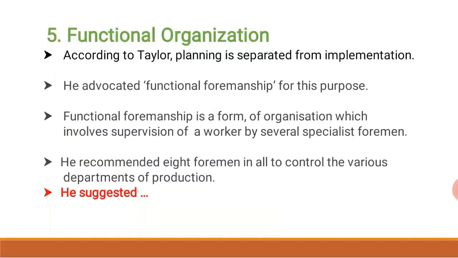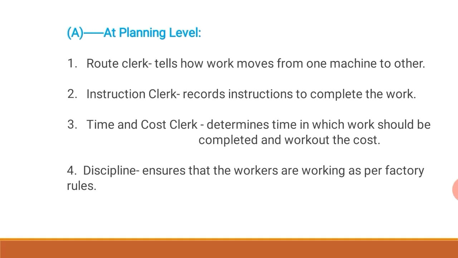He suggested, at planning level, the first should be route clerk, who tells how work moves from one machine to another. Second one, instruction clerk, records instructions to complete the work. Third is time and cost clerk. He determines the time in which work should be completed and works out the cost. Now the fourth one should be discipline clerk. He ensures that the workers are working as per the factory rules.